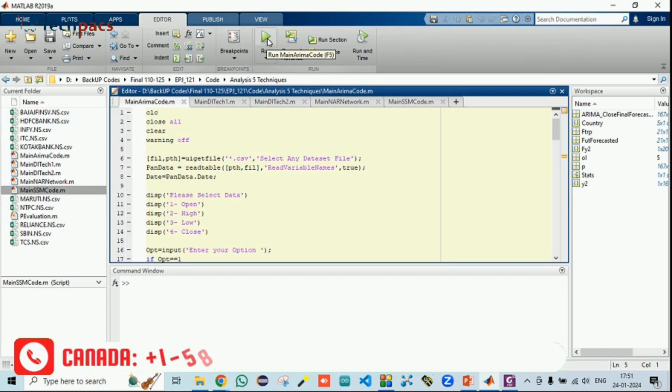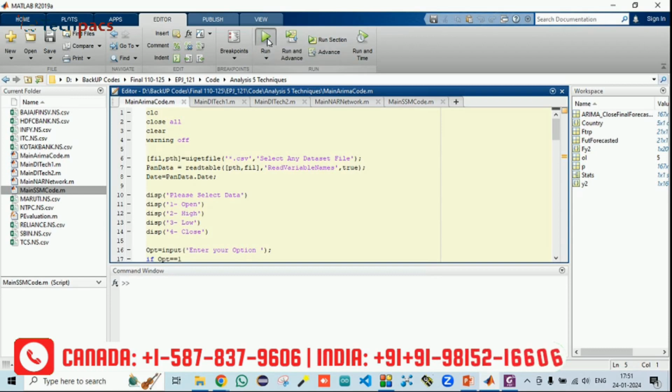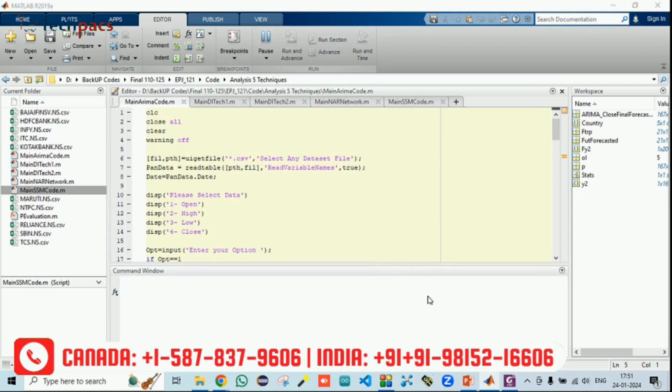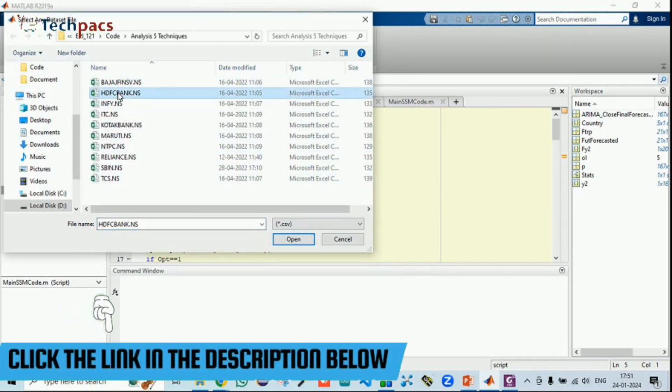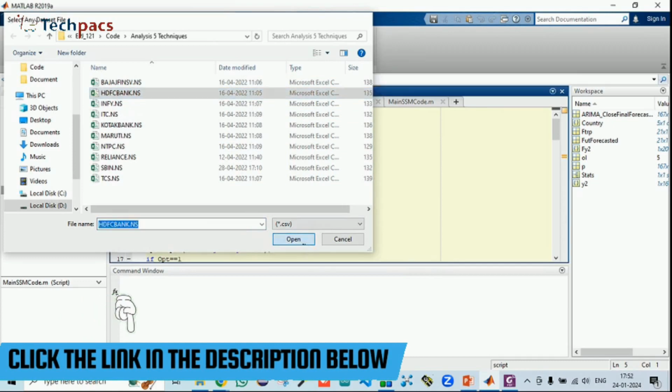You just need to click on the run so that it can be processed. When you click on the run button, it will ask you which file you want to process. A figure window will appear from which, whatever company you want to analyze, you can just select it. For example, let's say it is HDFC. So I'm clicking on open.